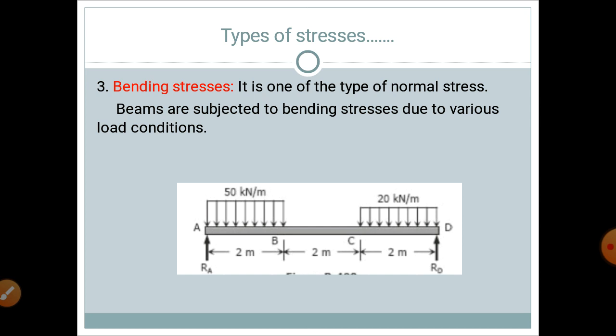Now the next type of stress is the bending stress. Bending stress is one type of normal stress, and in more detail we will learn about bending stress in the beam chapter. Mostly a beam is subjected to bending stresses due to various load conditions.